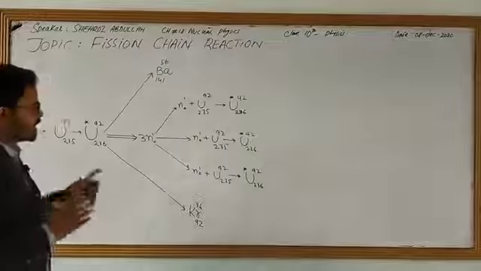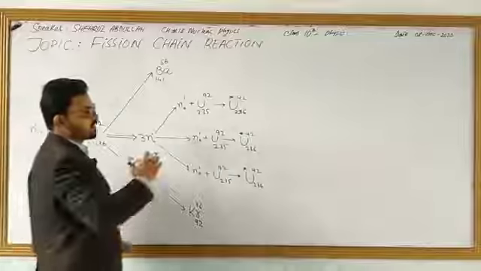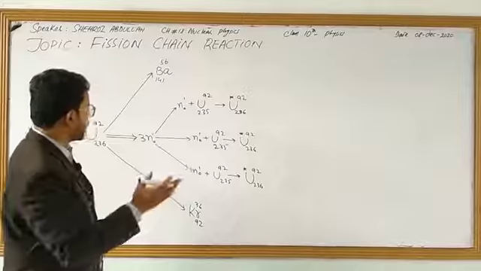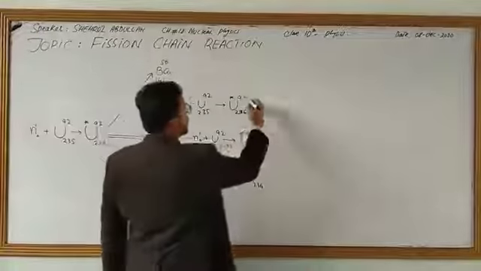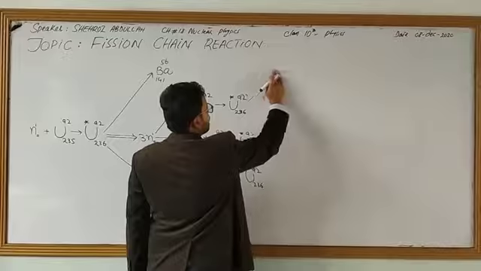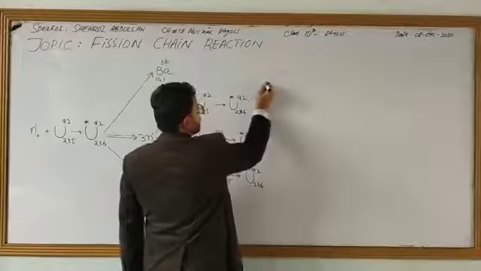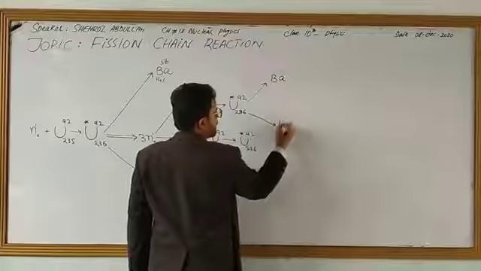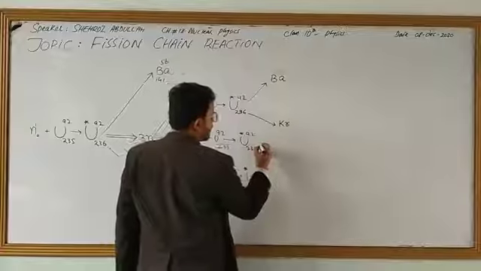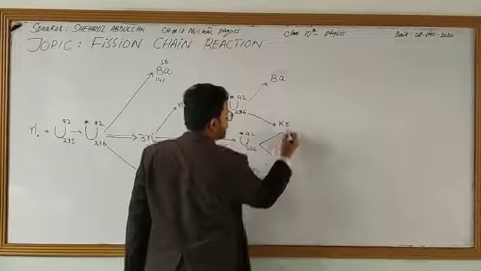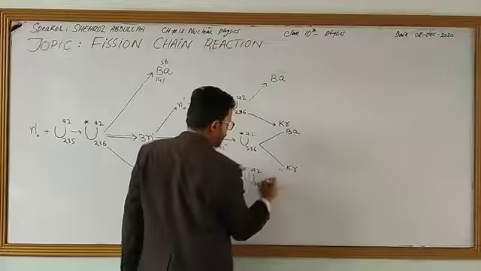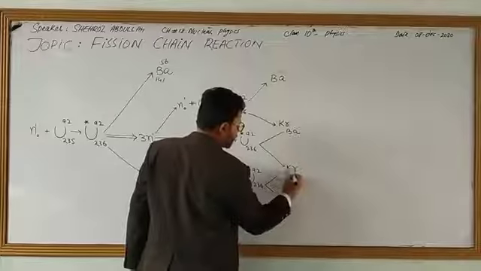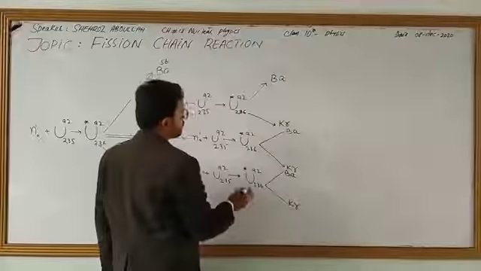Okay, this is a highly unstable state, and now each will convert itself into the same daughter nuclei as before, barium and krypton. Look, this will be separated into barium and krypton. This will again separate into barium and krypton, and this will again split into barium and krypton.